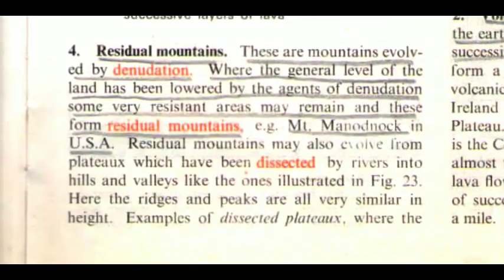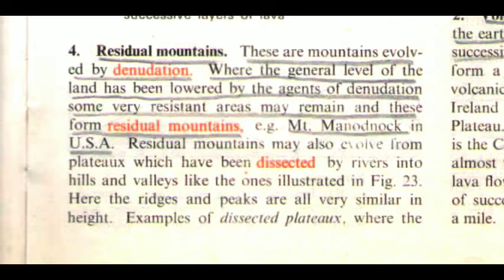The fourth one is residual mountains. These are mountains evolved by denudation, where the general level of the land has been lowered by the agents of denudation. Some very resistant areas may remain and these form residual mountains. Example, Mount Monadnock in USA.